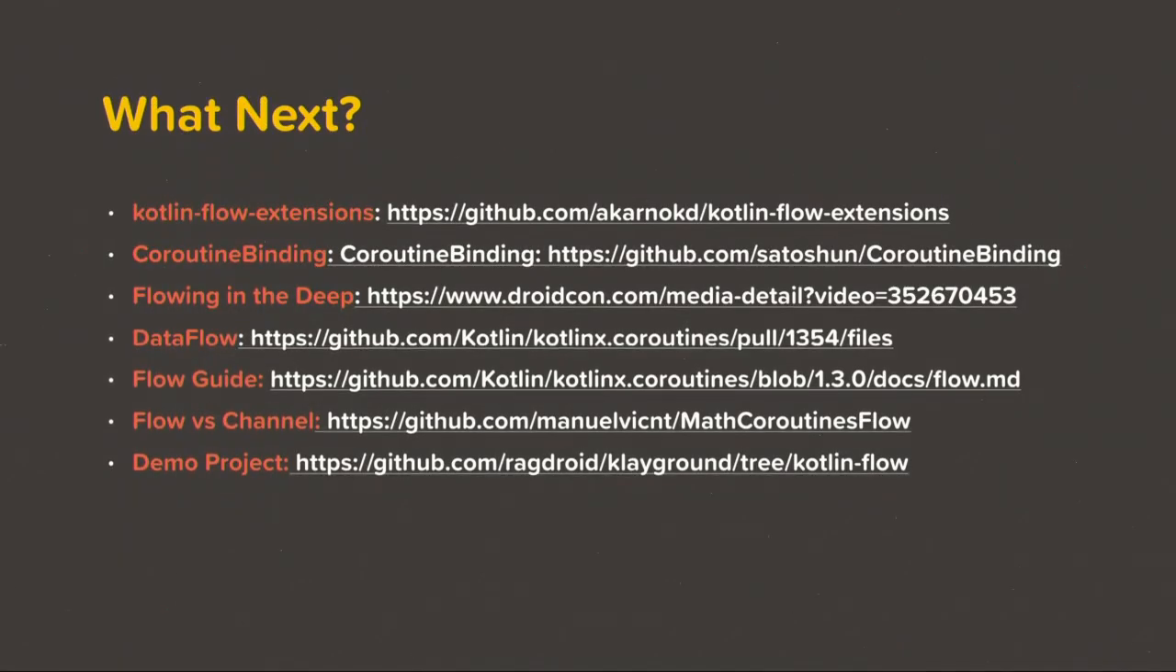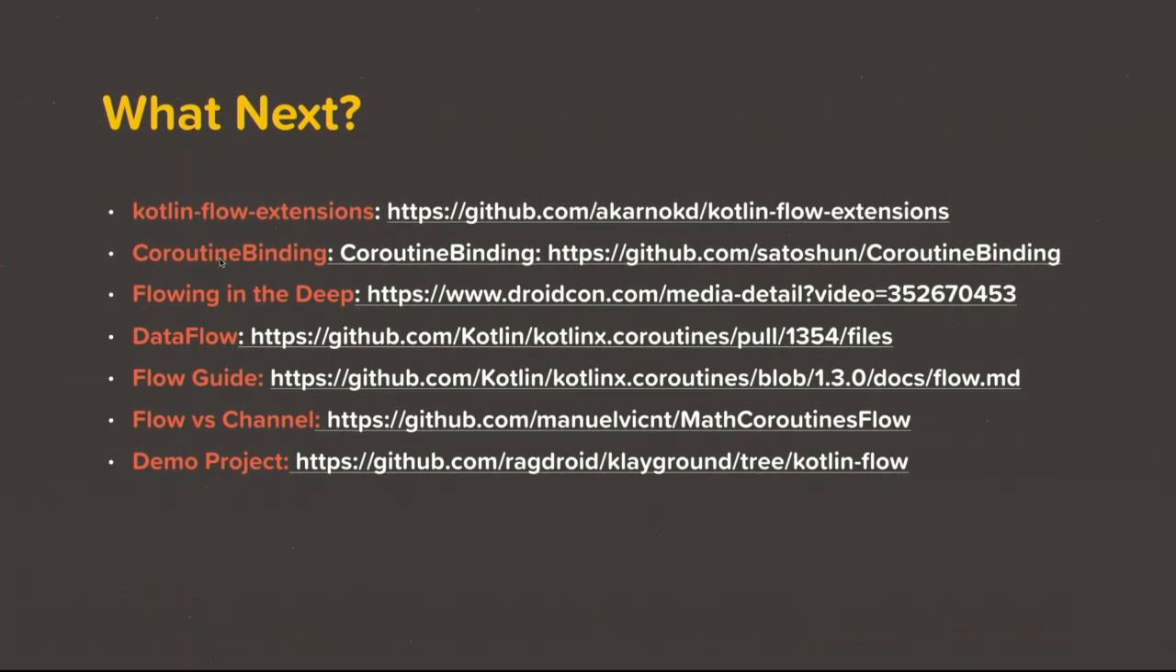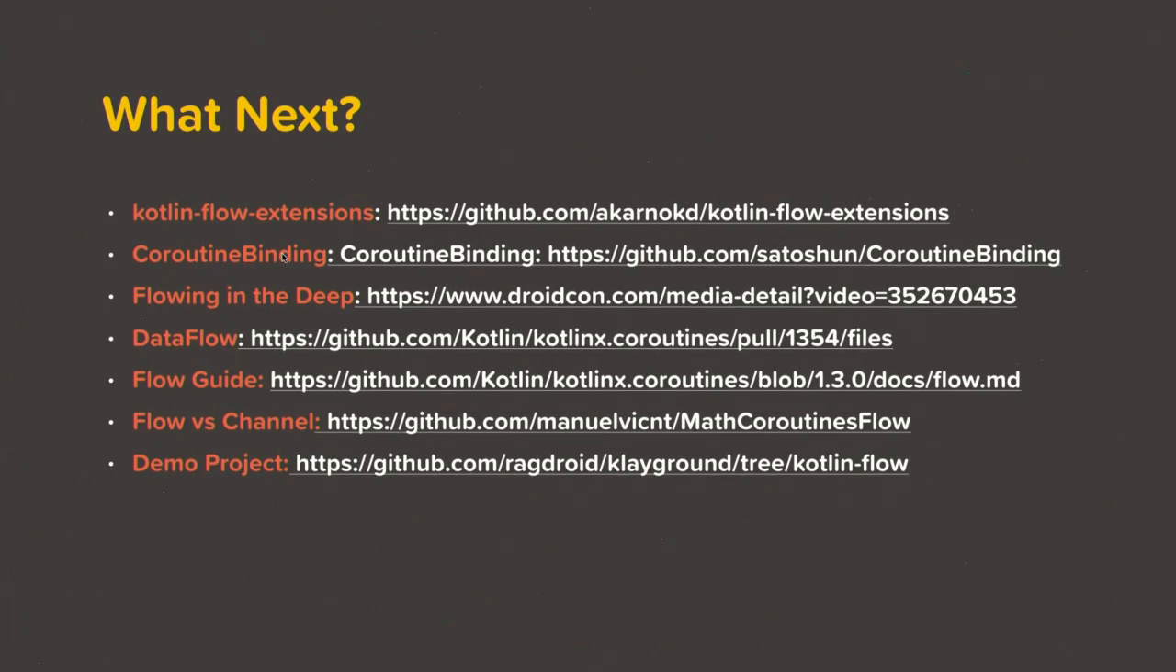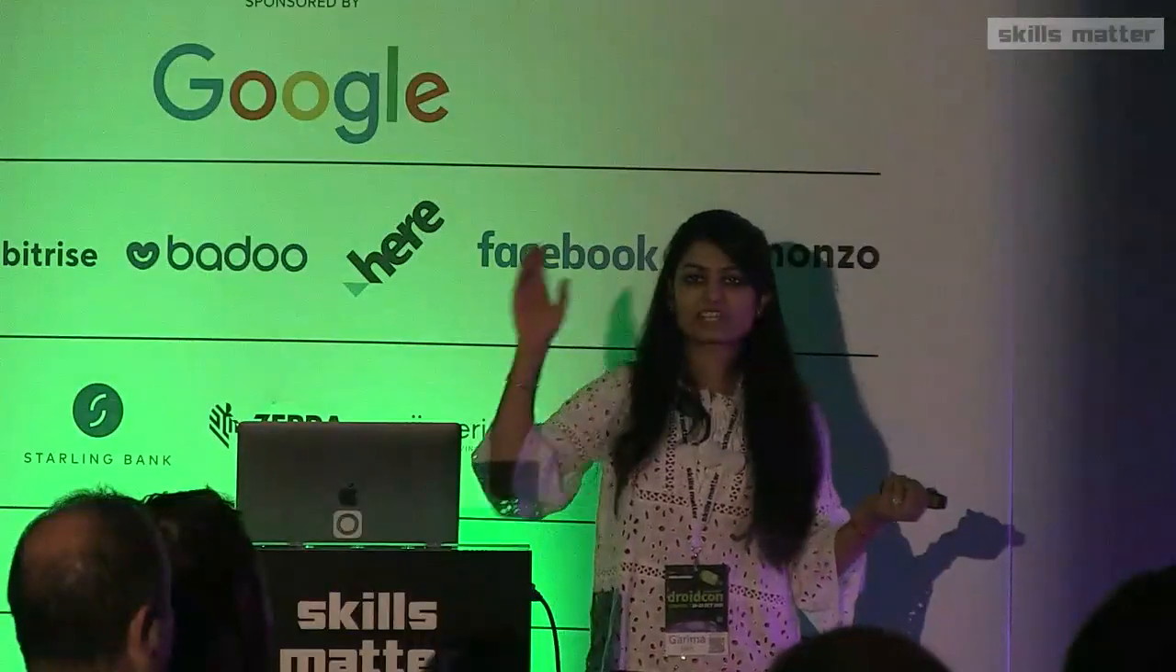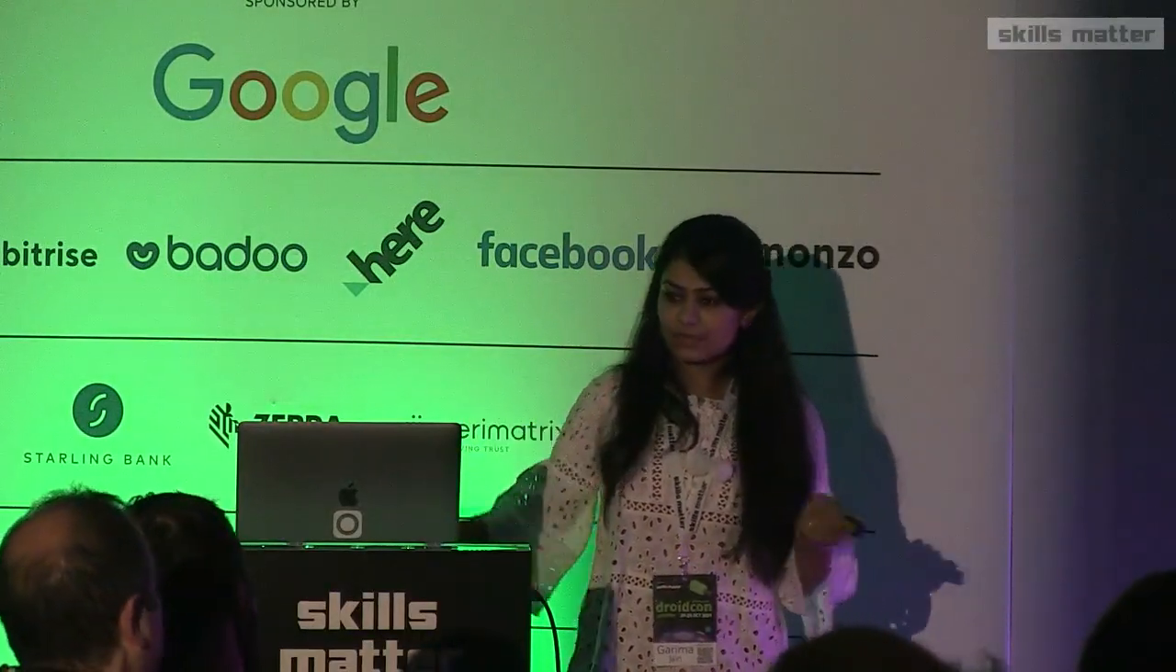So what's next from here? These are a bunch of good references that I found really useful. There is this flow extensions library. There is this coroutine binding, which can, if you have used RX binding in the past, wherein you can convert various scroll events or refresh listener to emit various values, this is a similar thing for using coroutines.